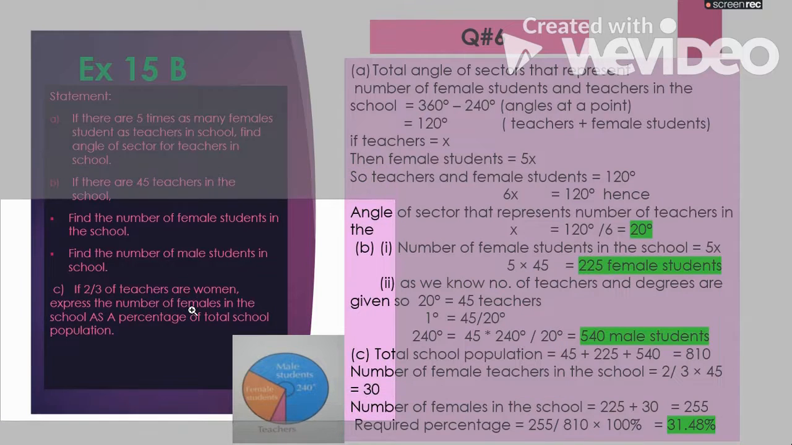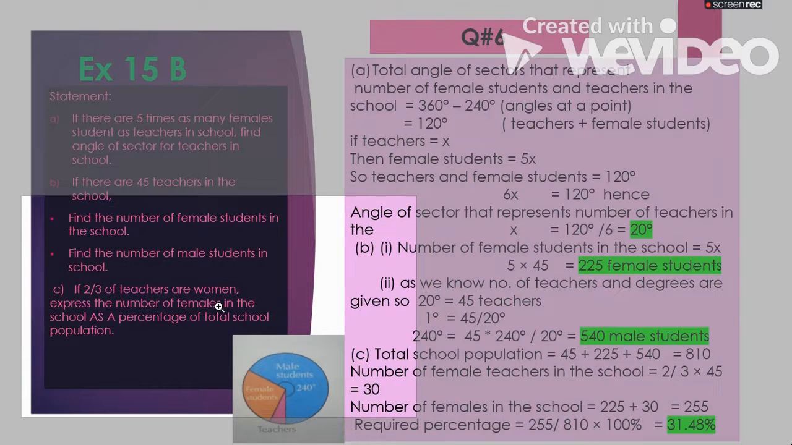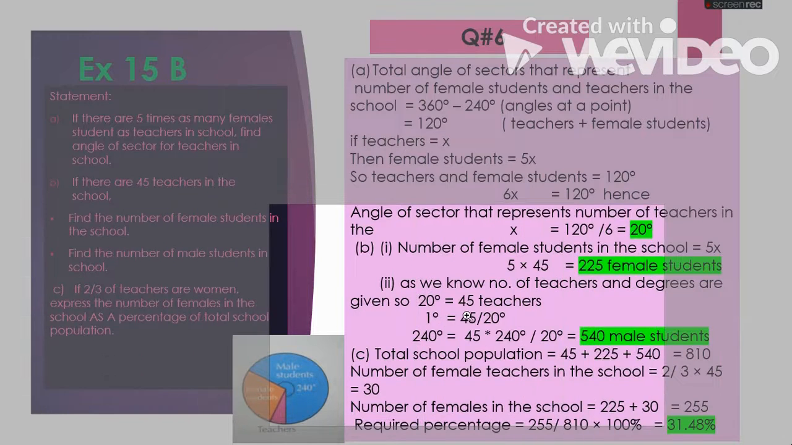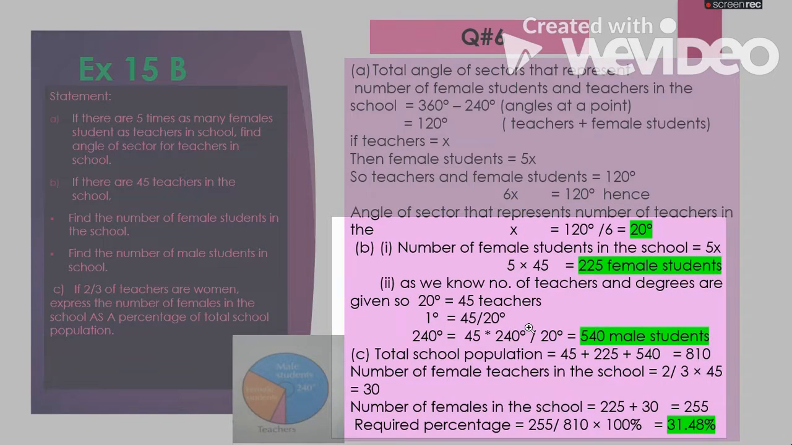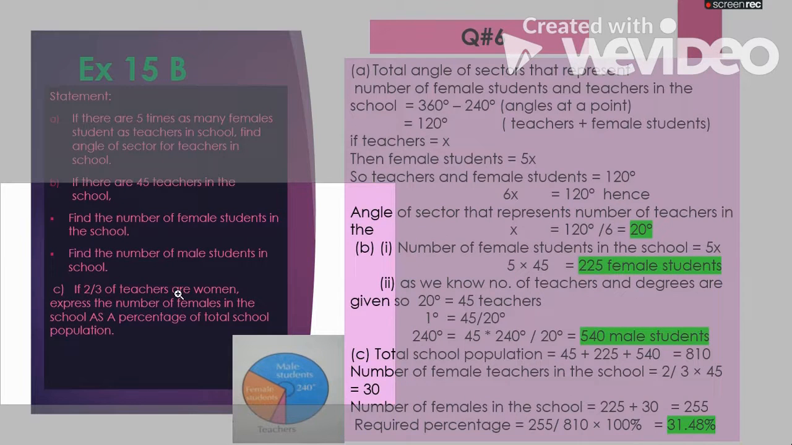Okay. Next thing: if 2 by 3 of teachers are women, express the number of females in the school as a percentage of the total school population. I have told you in previous lectures the concept of as a percentage, what should be the numerator and what should be the denominator. So it must be clear by now. Total school population we can find out. For the denominator we need the total school population.